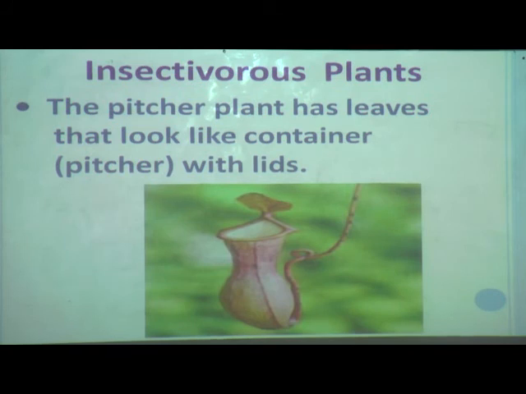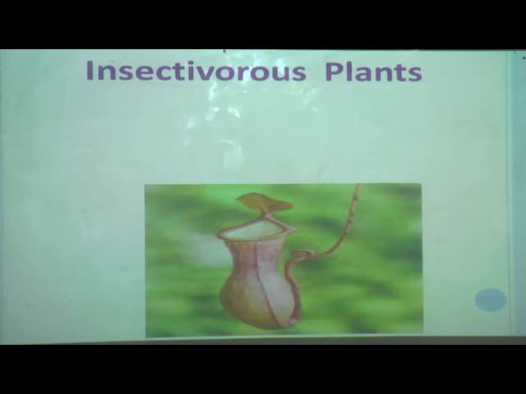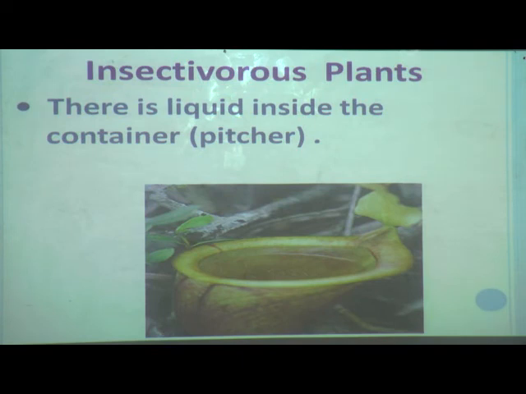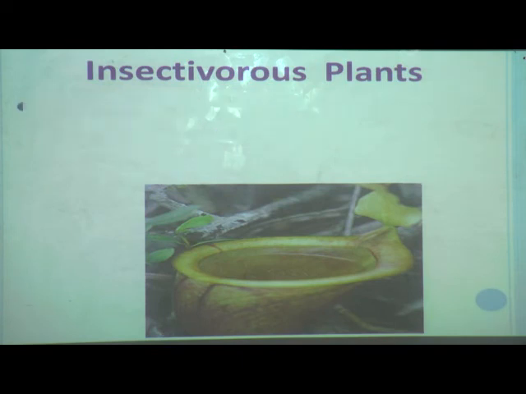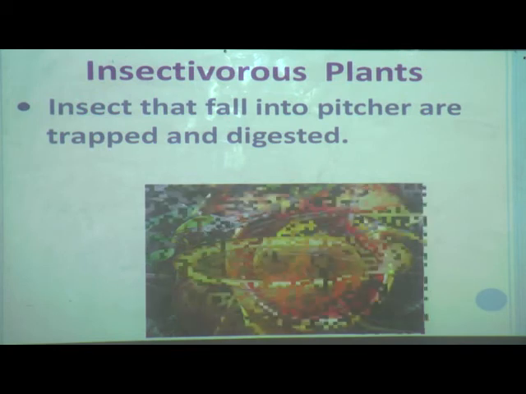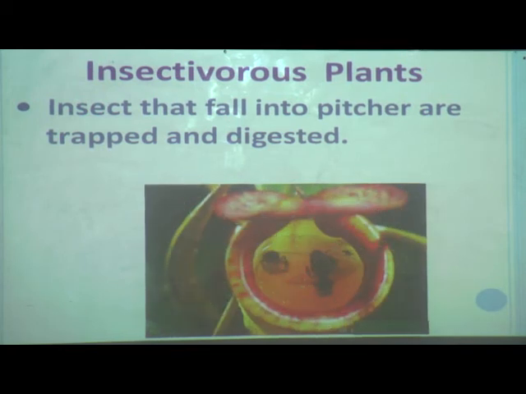It looks like a container or pitcher, you can see the lid there, and there is liquid inside the pitcher. Insects that fall into the pitcher are trapped and digested by the plant. Because of that liquid they cannot come out.